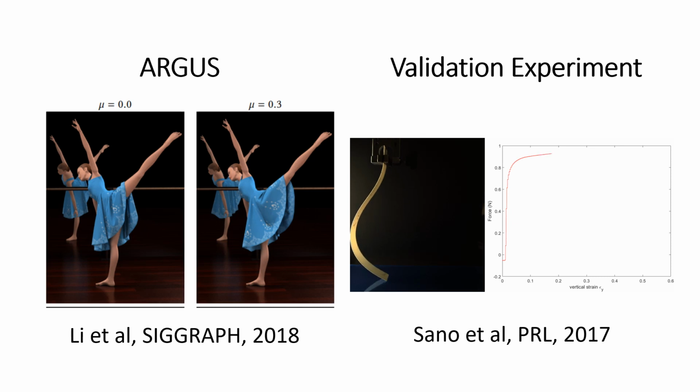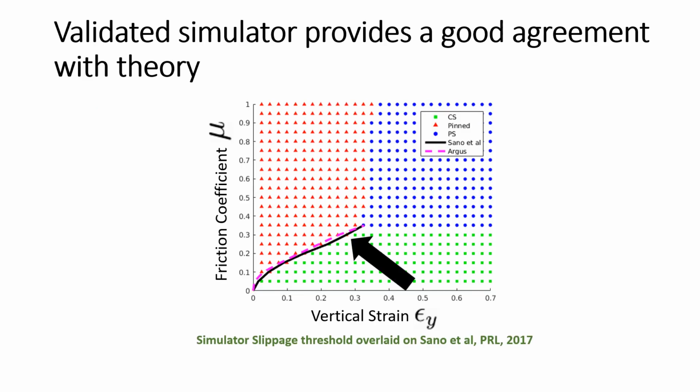In order to verify the behavior of the simulator, we recreate an experiment from the physics literature where the friction behavior of a thin isotropic elastic strip under negligible effects of gravity has been defined analytically. The black line is the analytically derived slippage threshold by Sano et al. We repeat the same experiment in simulation and calibrate various free parameters of the simulator. We can see here that our validated simulator, shown by the purple curve, shows a very good agreement with the analytical black curve.